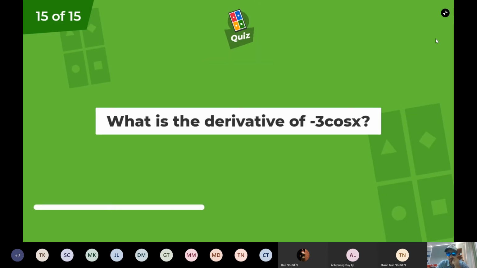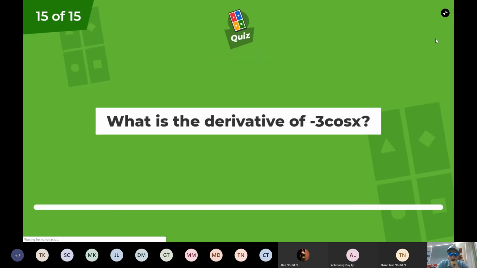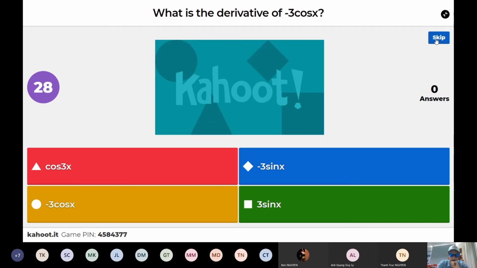Who's going to take it out? What is the derivative of negative 3 cos x? Oh, snap. Positive sine.